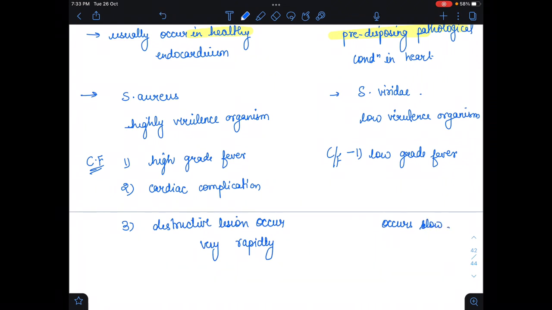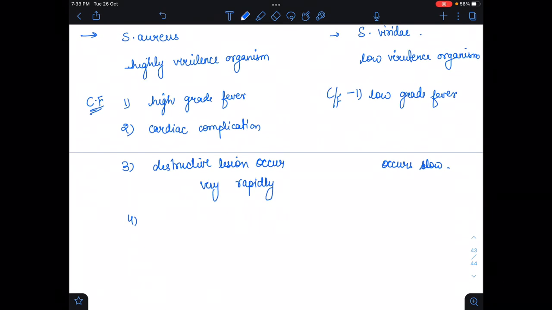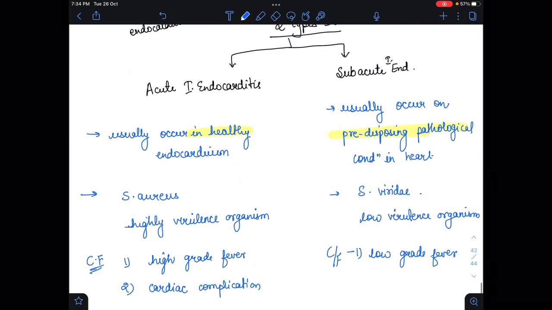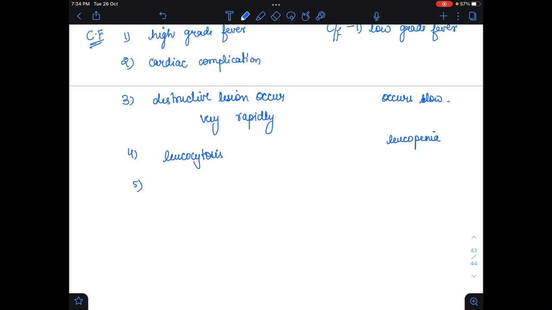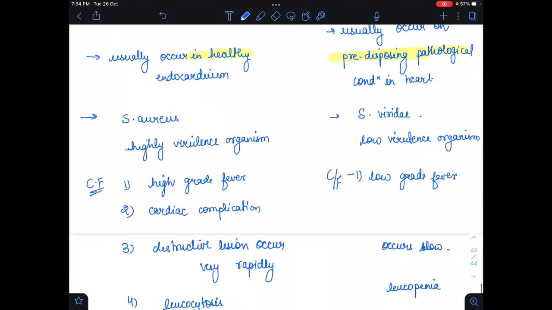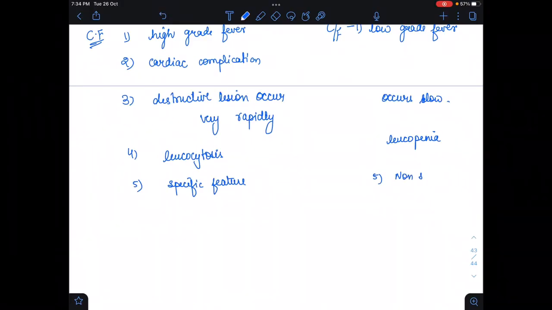In acute infective endocarditis we see leukocytosis, while leukopenia occurs in subacute. In acute, specific features will occur, while in subacute, non-specific features will occur.